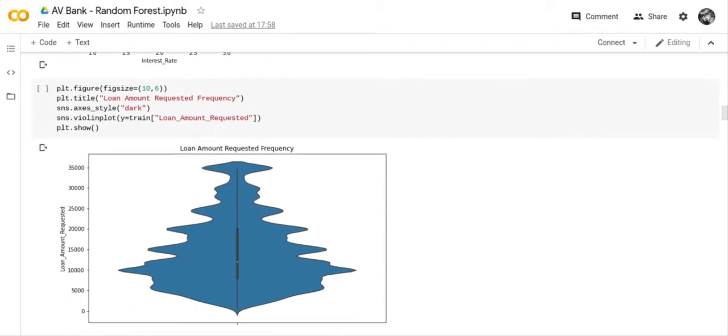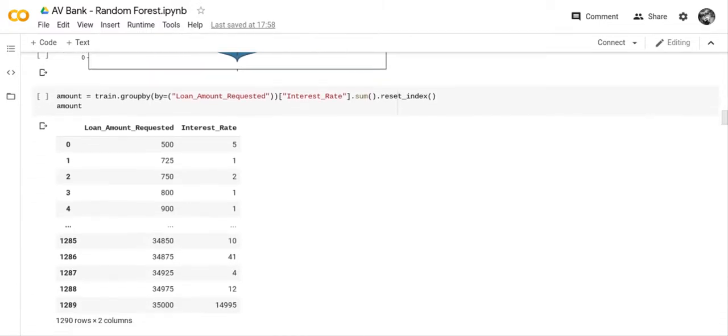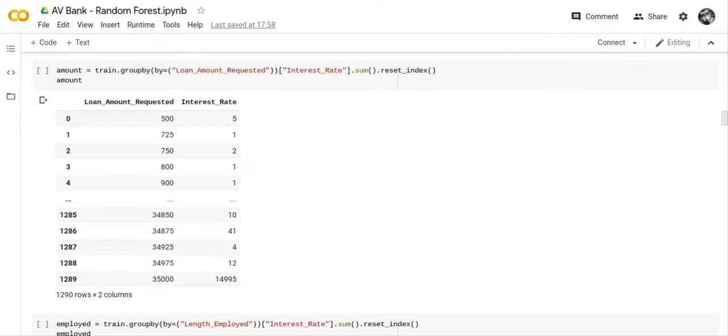So we did a violin chart, and this is your loan amount frequency, and that just tells you how much money people were requesting. You can see the highest figure was about 10,000. And so we had lots of different variations of how much money people wanted to borrow. We had 1,289 or 1,290 variations, in fact.